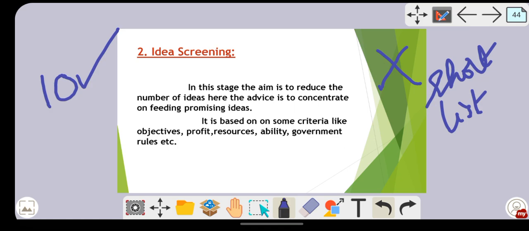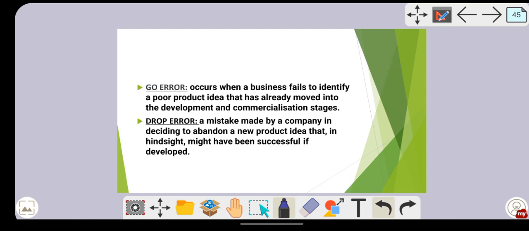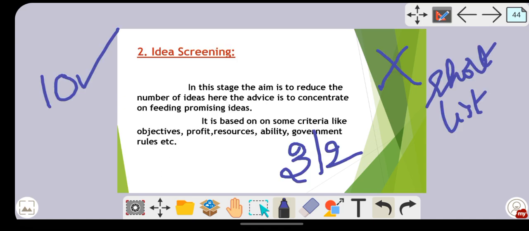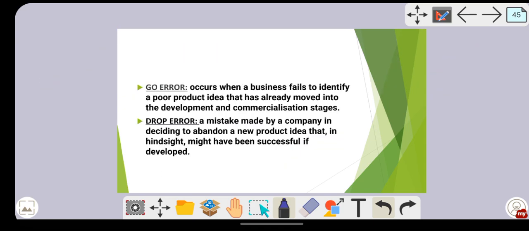Here you are going to check on the basis of some criteria. Maybe out of 10 you have selected only 3 ideas or 2 ideas. Okay, so you will select these, then you will go for the next stage. Generally in idea screening, there are two kinds of errors that happen. Kindly remember these errors. One is the go error, one is the drop error.